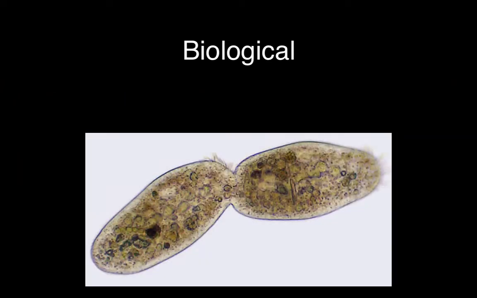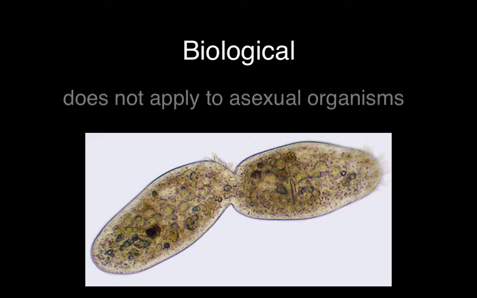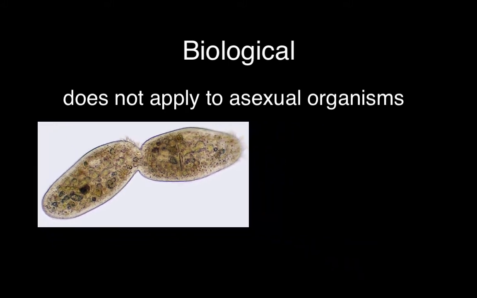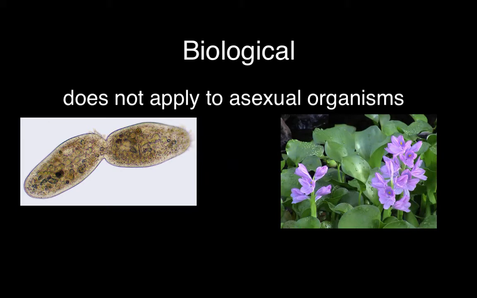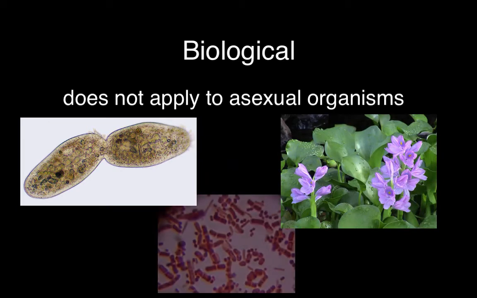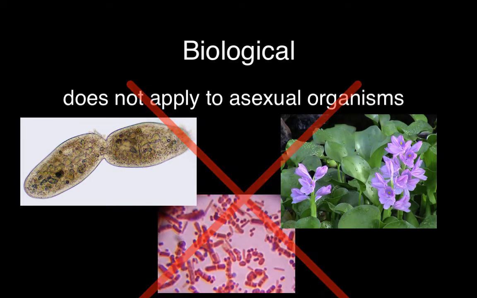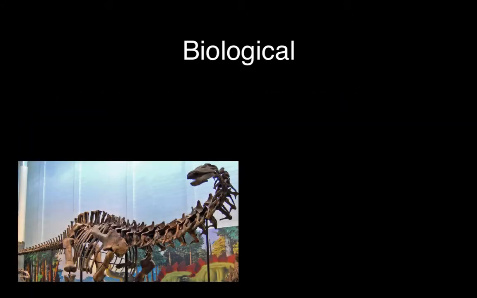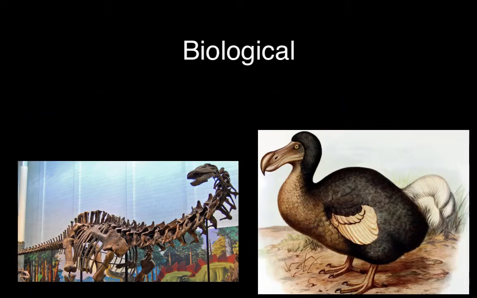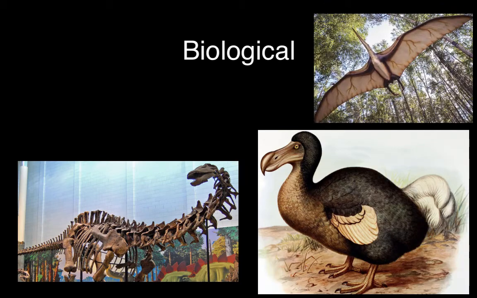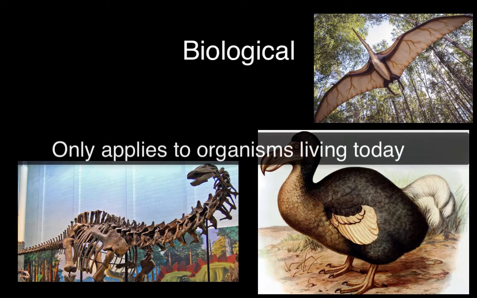Well, two major problems that I see. One is that the biological species concept assumes sexual reproduction. So you could not apply this definition to asexual organisms. There are some plants that reproduce asexually. There are bacteria and other unicellular organisms that reproduce asexually. You could not apply this definition. The other thing is you could not apply this definition to organisms that existed in the past. So organisms that are extinct, you could not use the biological species concept because there's no way to test if they could produce fertile and viable offspring.